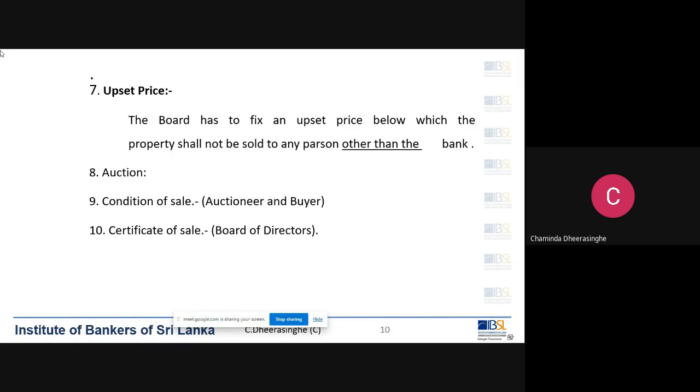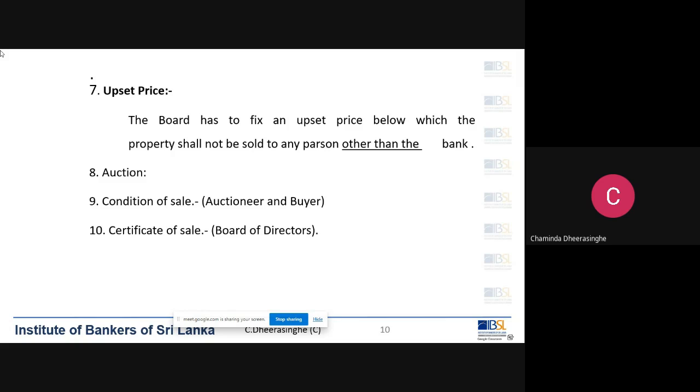Outstanding of the loan, market value of the property, forced sale value of the property, and the cost of the parate process. You have to add the cost of the parate process to the outstanding, so then you get the total dues to the bank. Then consider the total dues, market value, and the forced sale value.